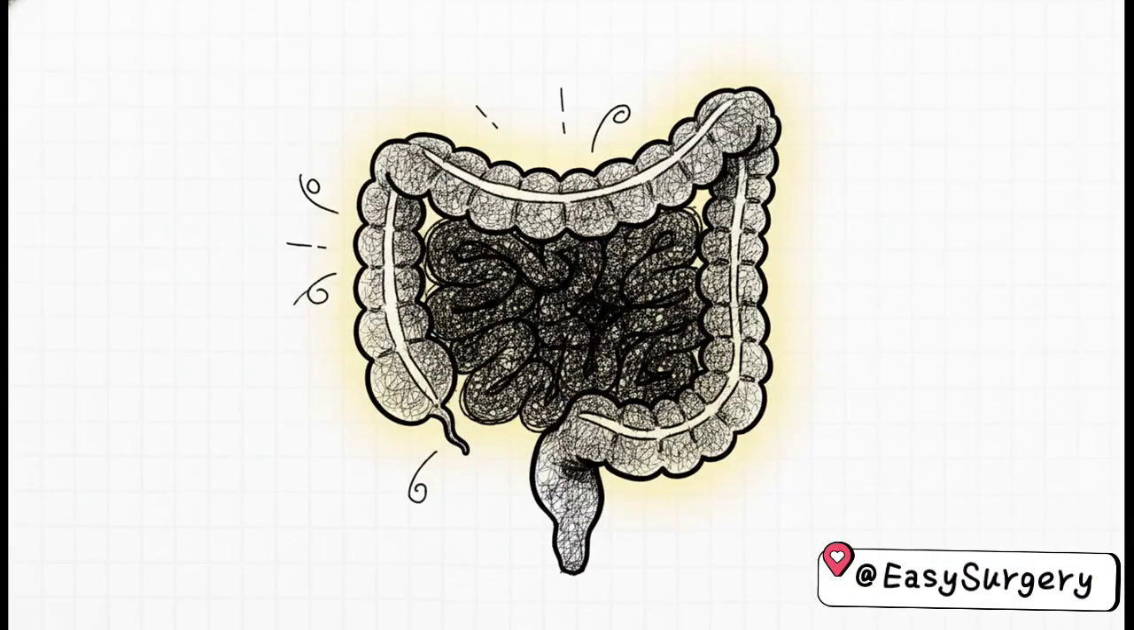Question 18 tests our anatomical pathology. The most common site of gastrointestinal tuberculosis is A. Duodenum, B. Jejunum, C. Ileocecal region, or D. Rectum.